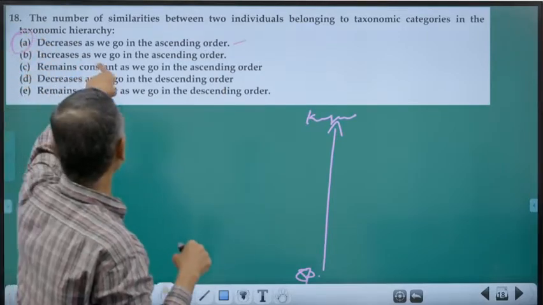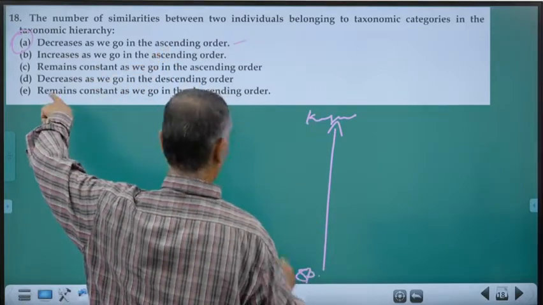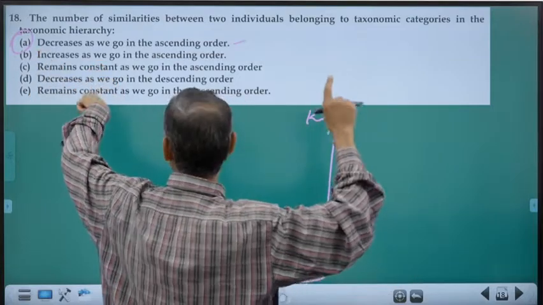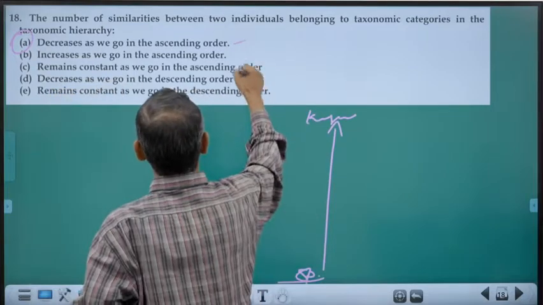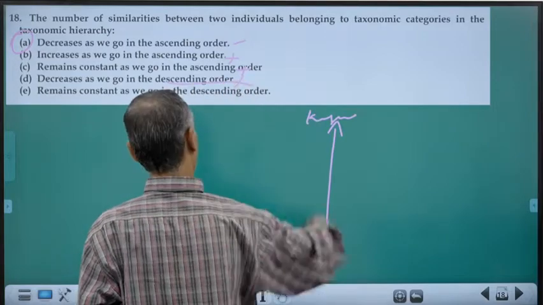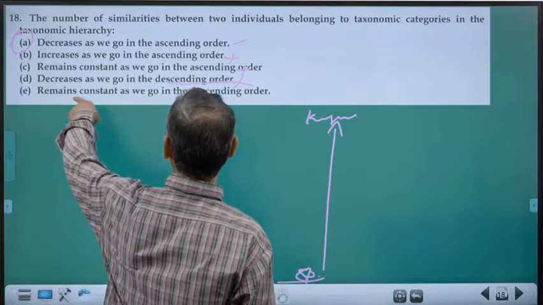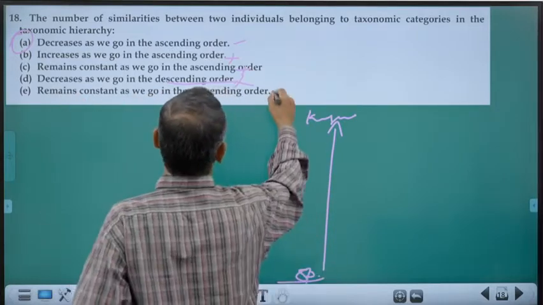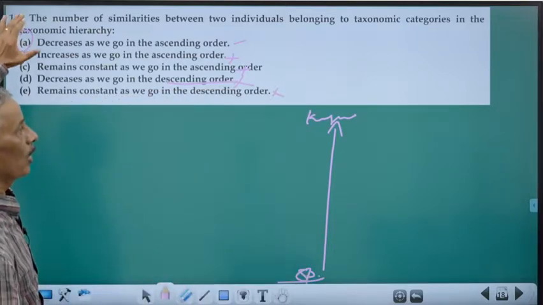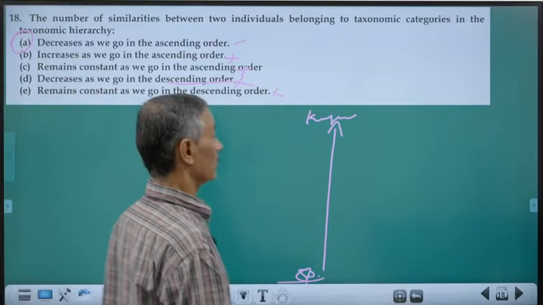Increases as we go in the ascending order? No, similarity is not at all increasing. It is decreasing, because in species, characters are all the same, but in higher taxa, the characters go on decreasing. Remain constant? Decrease as we go in a descending order? No. If you are going in an ascending order, it should be increasing as we go in the descending order. Remain constant? No. You have to read all the statements. Only then can you ascertain that this is the most correct answer. So the answer is option 1.